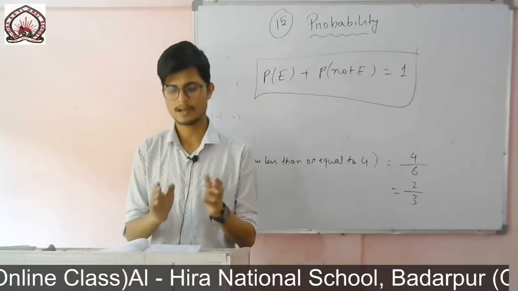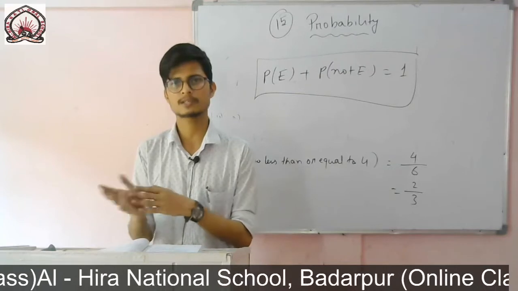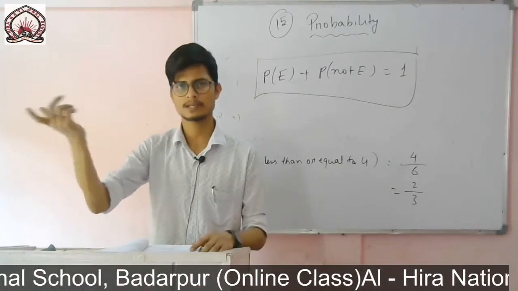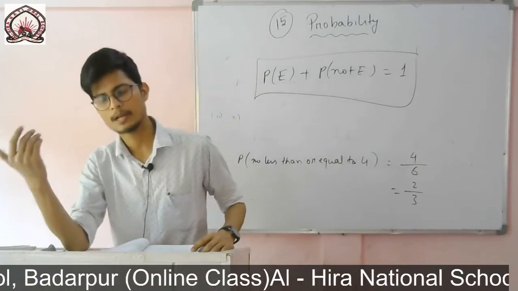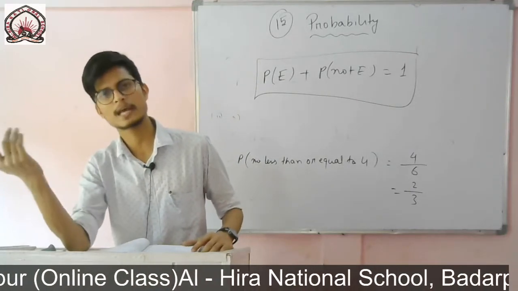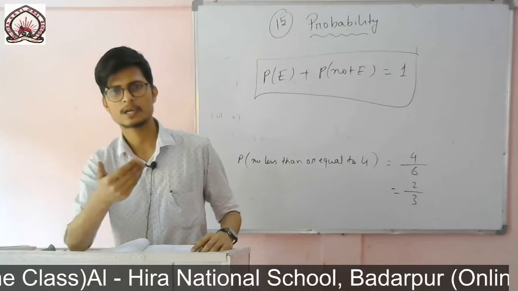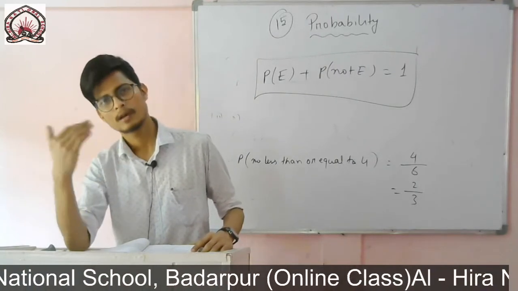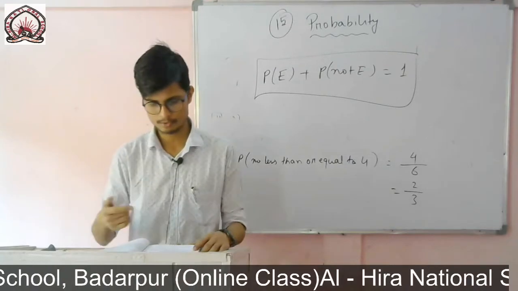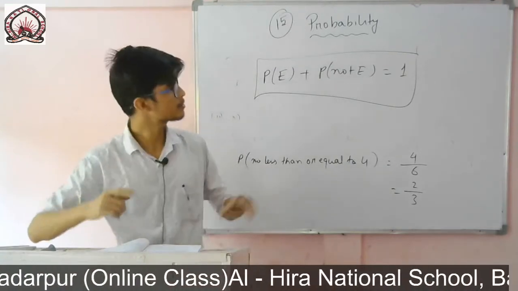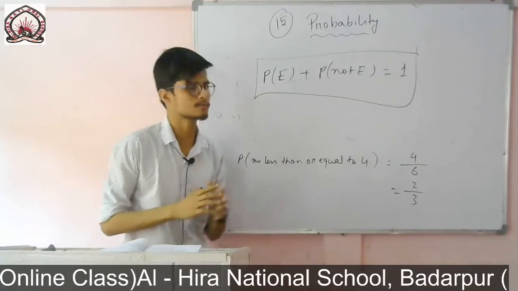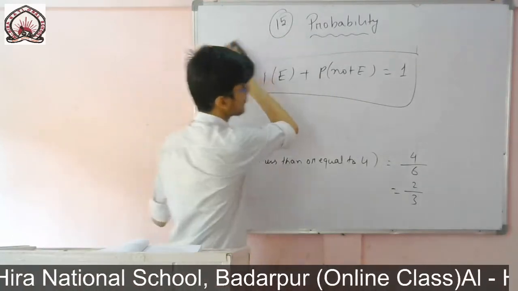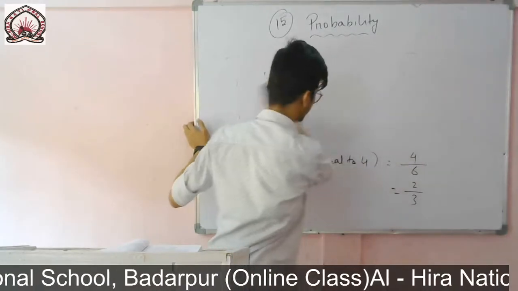Two players are there. If we say that for one player the chance is 60%, then of course for the other player it will be 100 minus 60. From the total, if I subtract, then the remaining part is 40%. If I say the chance of winning a match is 20%, that means losing is the remaining part, that is 80%. In the same way, here also we will use this formula, probability of the event E plus not E equals 1. That means simply if I subtract from 1, I will get the remaining part.